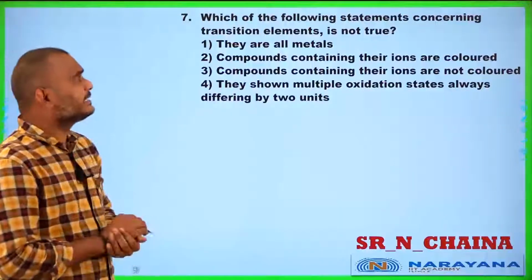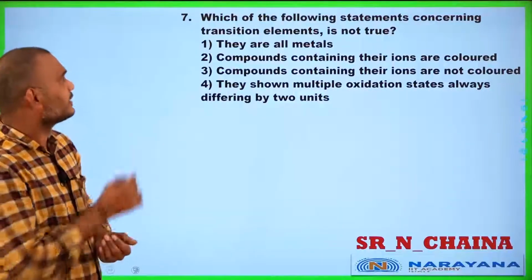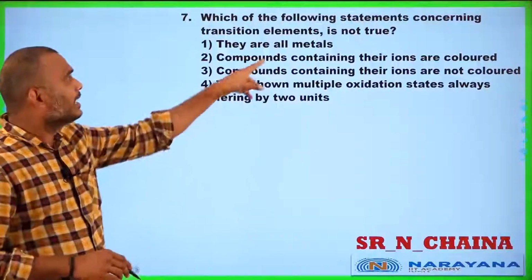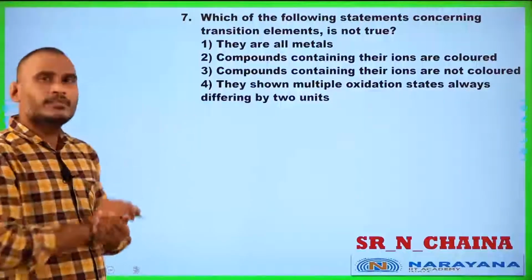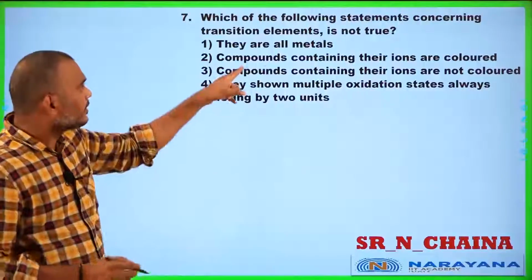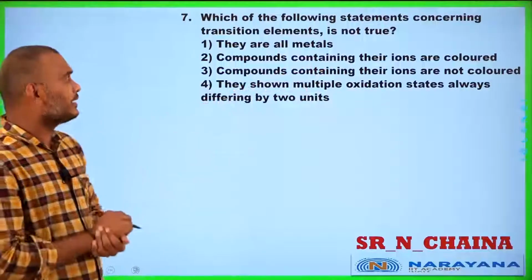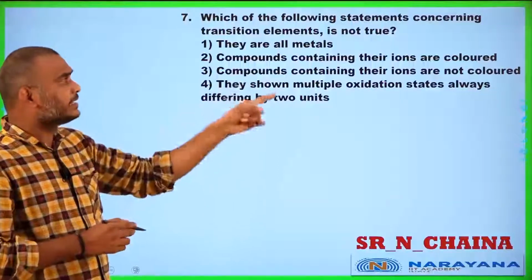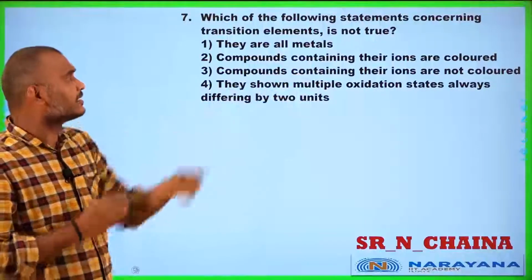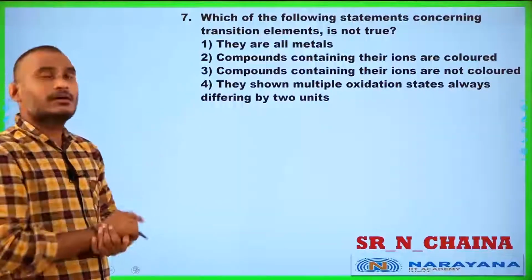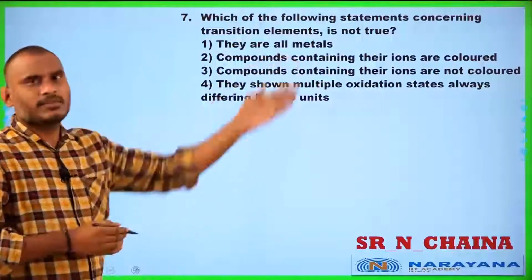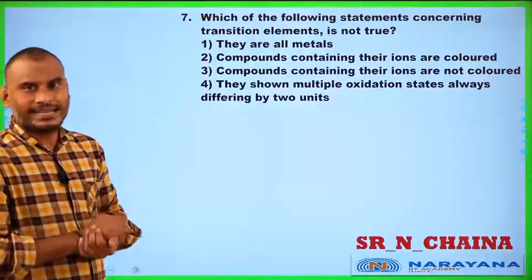Which of the following statements concerning transition elements is not true, not correct? They are all metals. Yes, they are all metals. They are hard metals rather than the s-block elements. Compounds containing their ions are colored. Compounds containing their ions are not colored. Yes, some of them are colored, some of them are not colored because of lack of electrons.